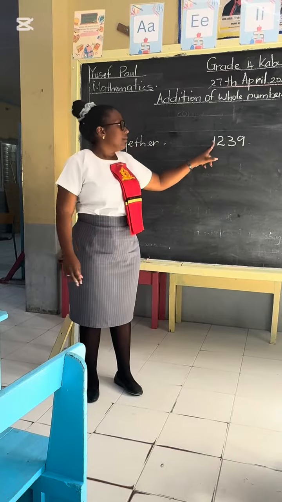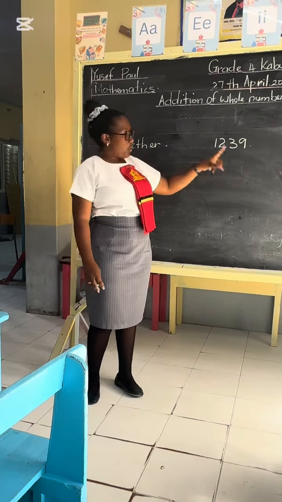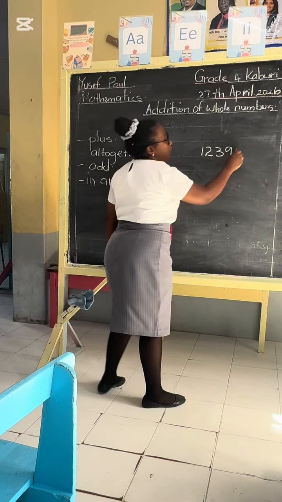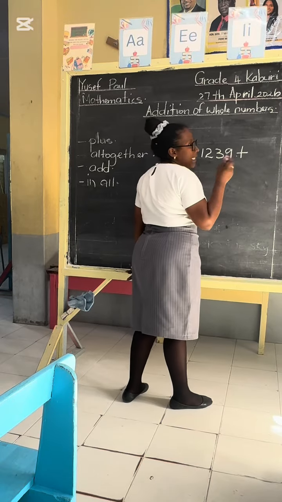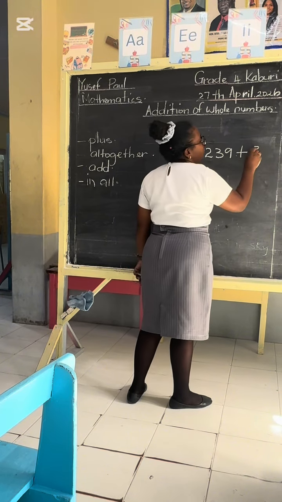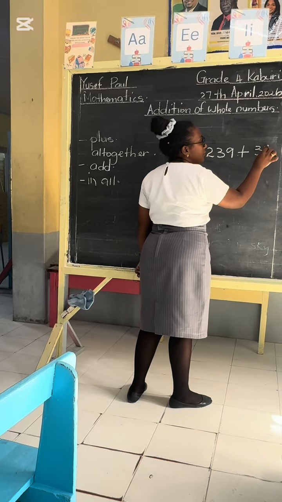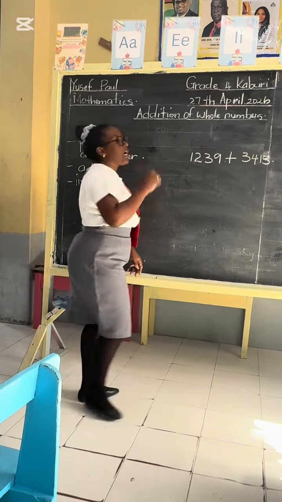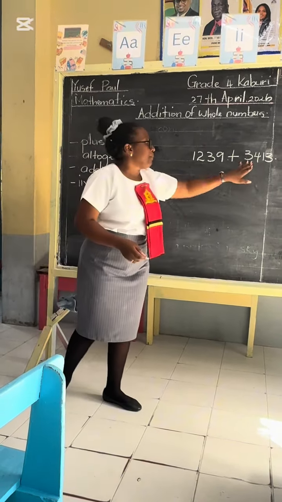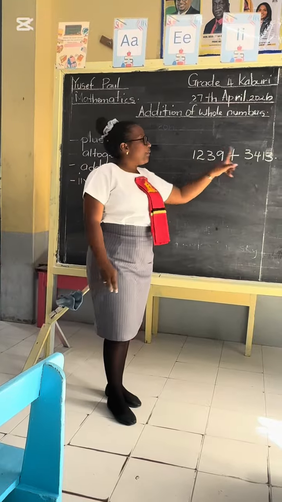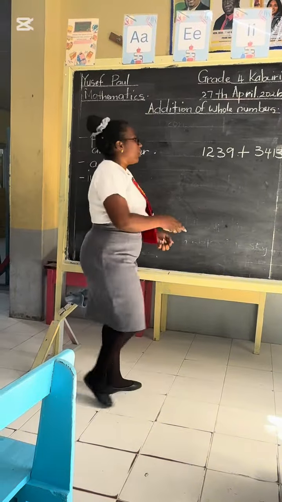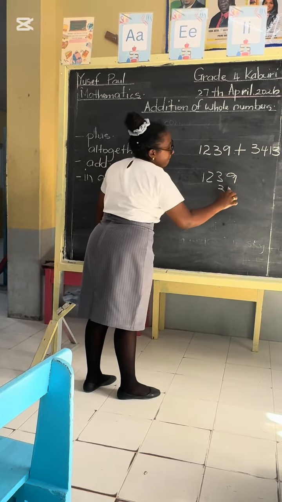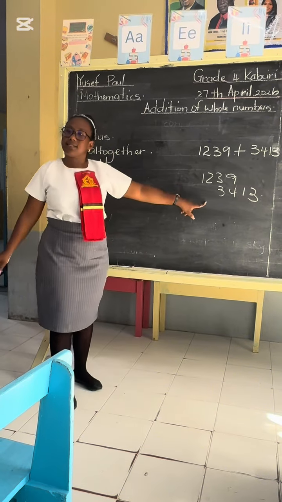Number, class? Very good. 1,239. And let's say we want to add 3,409 and 3,413 to this number. Now we have to know, can we put it anyhow and start adding? Can I put it like this and start adding?